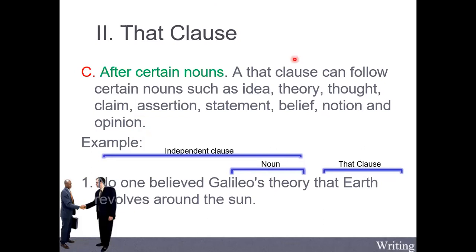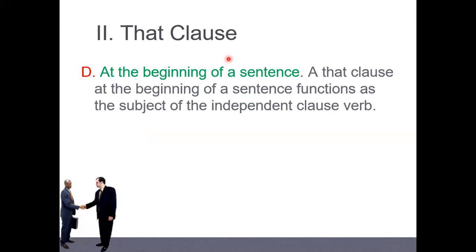Okay, go on. Continue, everybody. And one more: a that clause can also be at the beginning of the sentence. So when it stands at the beginning of the sentence before the verb, what do we call it, everybody? What do we call it when it stands before the verb? Subject, right?